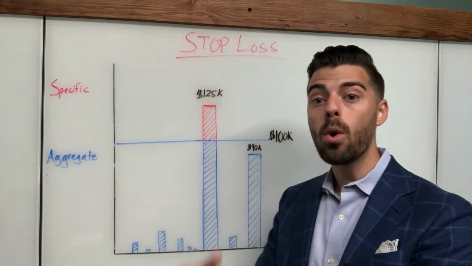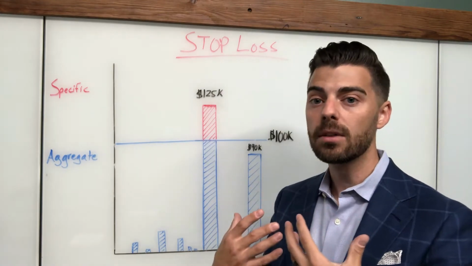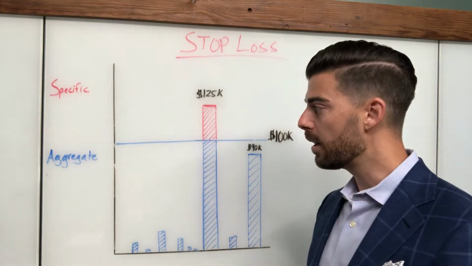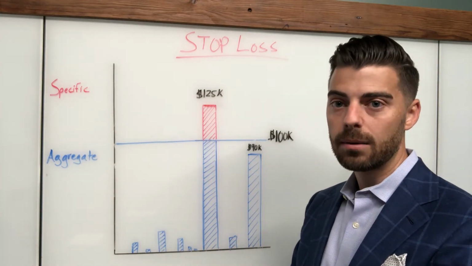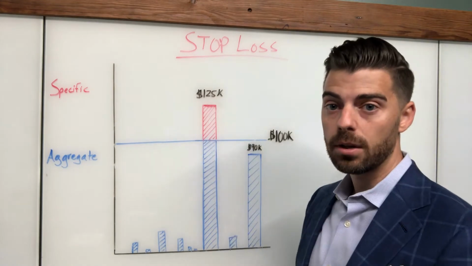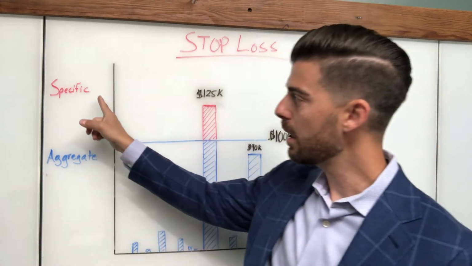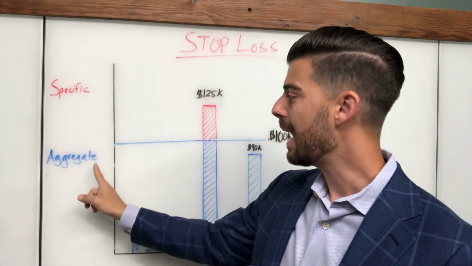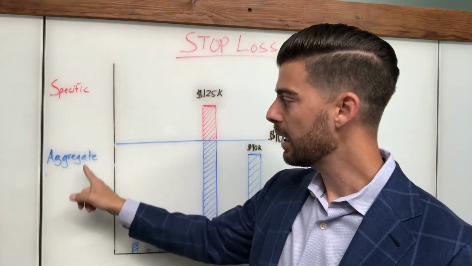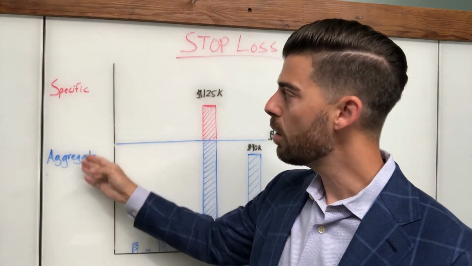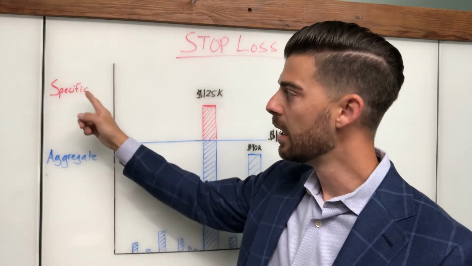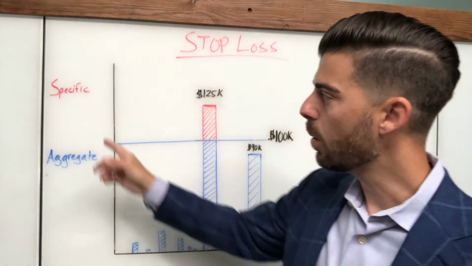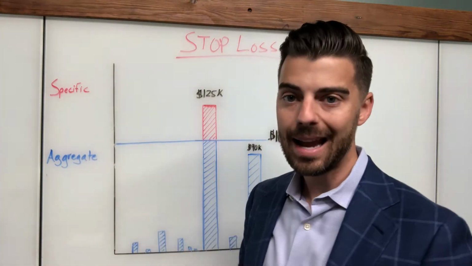Self-funded employers say, I want to manage the risk. I'm going to accept the risk. And in doing so, what are some types of insurance that I can purchase in order to better manage, mitigate, and predict that risk? So that's where stop-loss insurance comes in. The two primary features or types of stop-loss insurance are specific and aggregate. Specific and aggregate can work in conjunction, can work on their own. You can have spec only, you can have ag only.